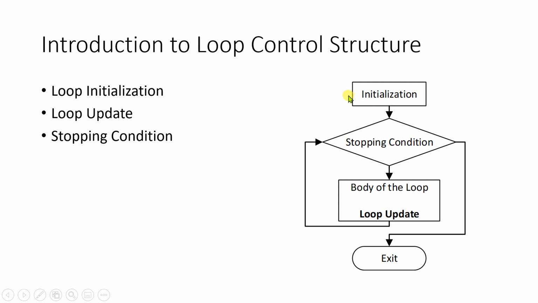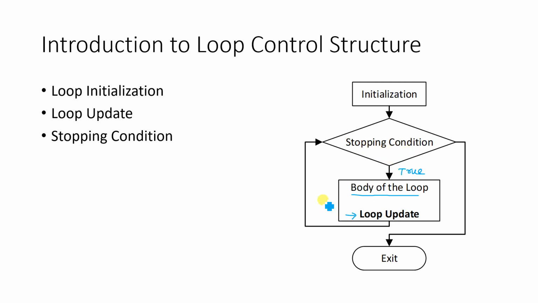You can assume this is a line of code in your loop control statement. Then the stopping condition has to be written. The stopping condition helps the loop to execute until the condition becomes false. So until the condition becomes true, we will enter inside the body of the loop. The body of the loop, as I have already told you, contains the statements to be executed. To make the stopping condition false, inside the body of the loop, the last section is written, that is called loop update. Loop update helps the condition to be stopped at some moment of time.